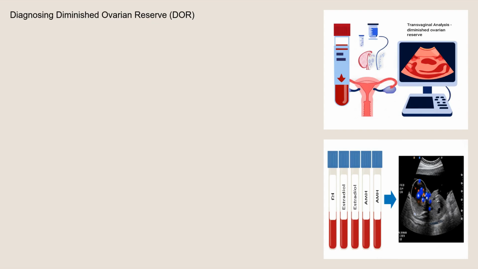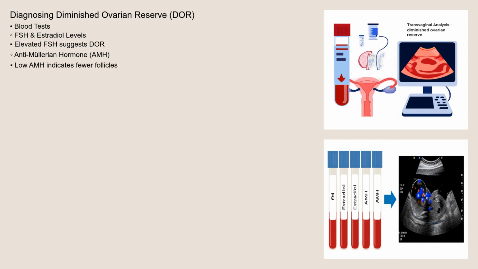Diagnosing DOR typically involves a combination of blood tests and ultrasound. A blood test measuring FSH, or follicle-stimulating hormone, and estradiol levels is commonly performed early in the menstrual cycle. Elevated FSH levels can suggest diminished ovarian reserve, as the body is producing more FSH to try and stimulate the ovaries. Another important marker is anti-Müllerian hormone, or AMH. AMH is produced by cells within the ovarian follicles, and low AMH levels indicate a reduced number of follicles.